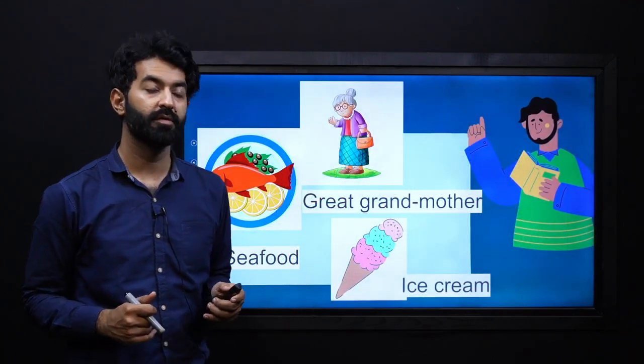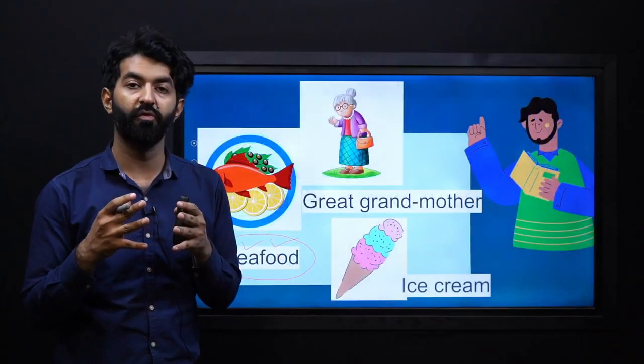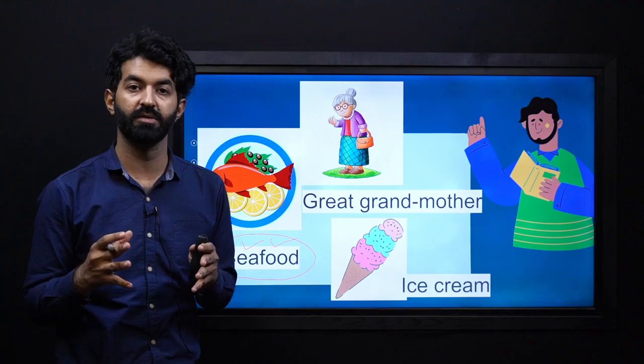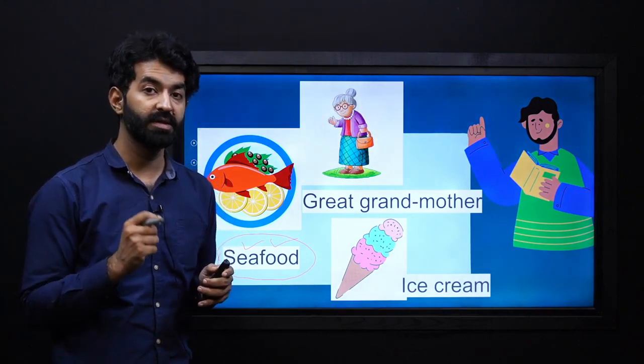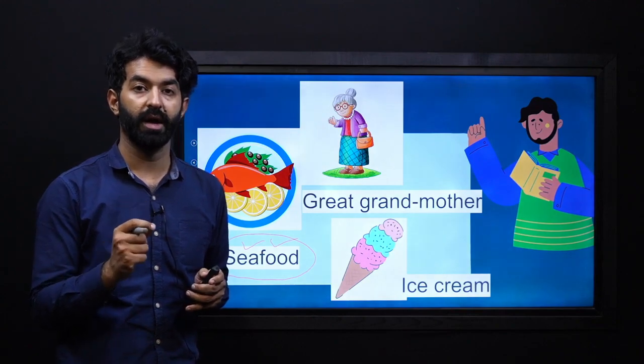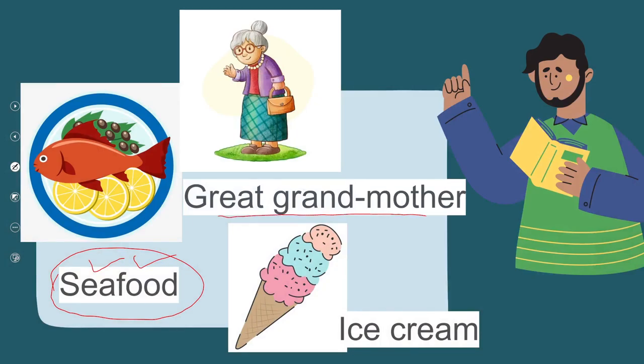Let's, for example, see, seafood here is a word made up of two words, but it is made like one word together without space or without any kind of punctuation mark. This is a style of a compound noun. Also, we have a word like great-grandmother.